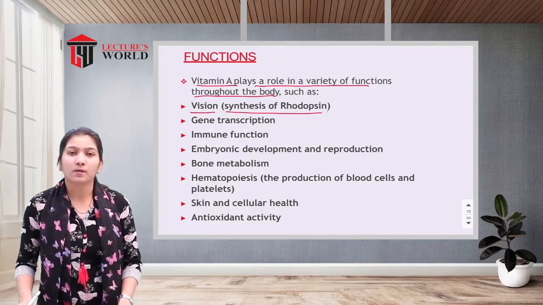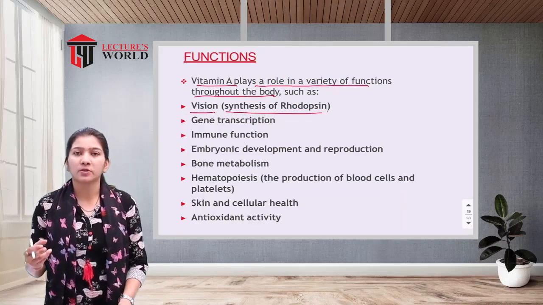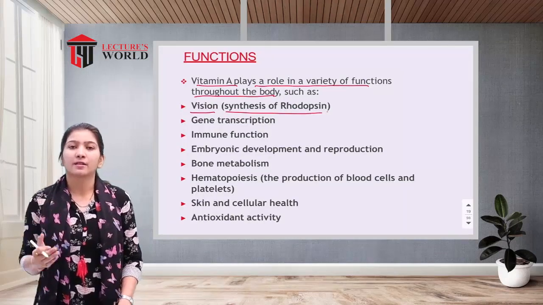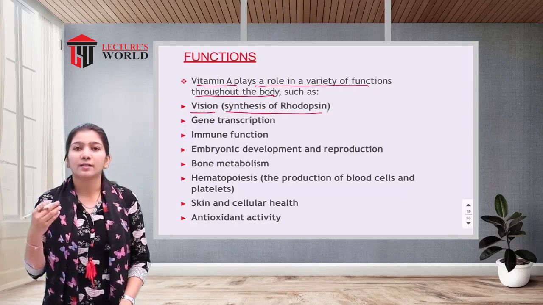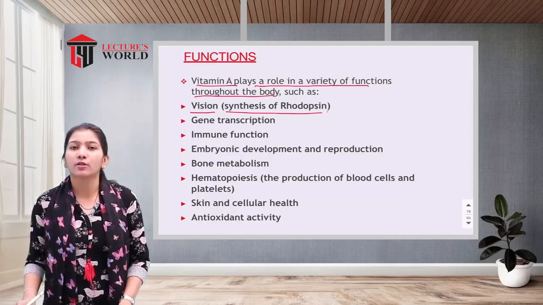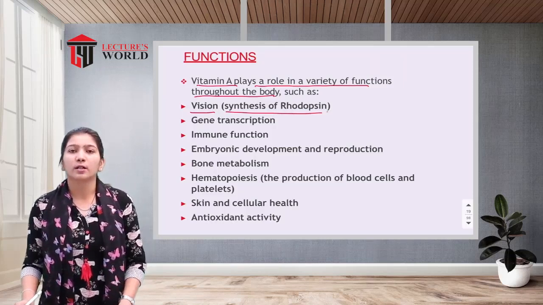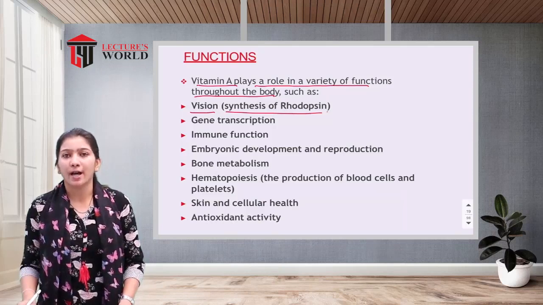Rhodopsin is a receptor in our eyes, and because of rhodopsin we are able to see in the dark. Vitamin A does the work of synthesis or production of rhodopsin in our eyes.